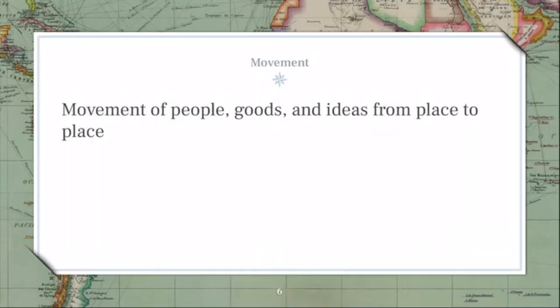It's made in different places. And so those things had actually then moved here from a different place to here. And then also ideas from place to place, right? Movement like the Enlightenment movement that we're going to talk about, or the civil rights movement, like those ideas have moved throughout the country. And so even ideas can move from place to place.